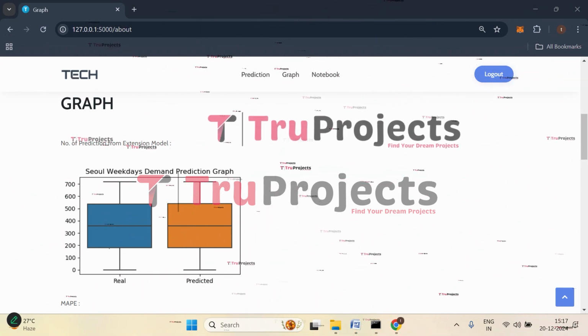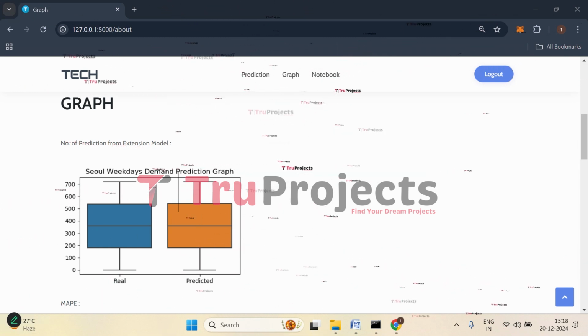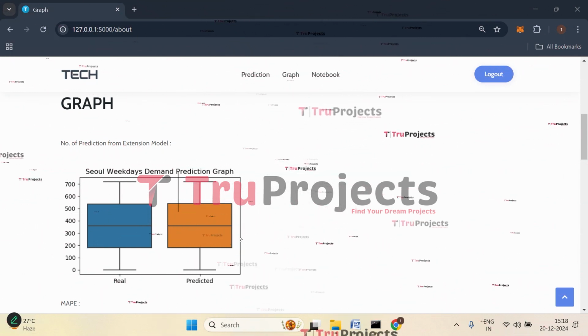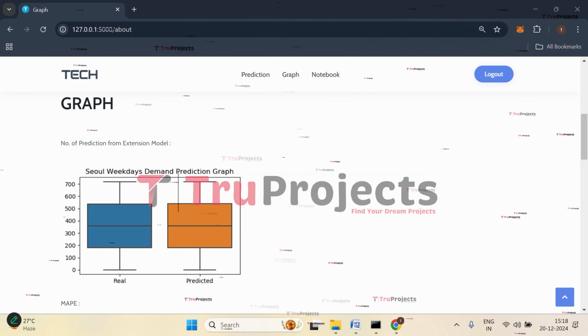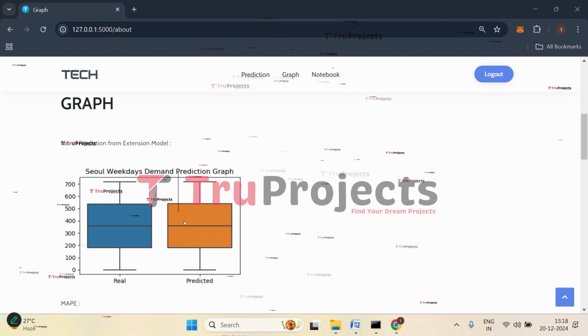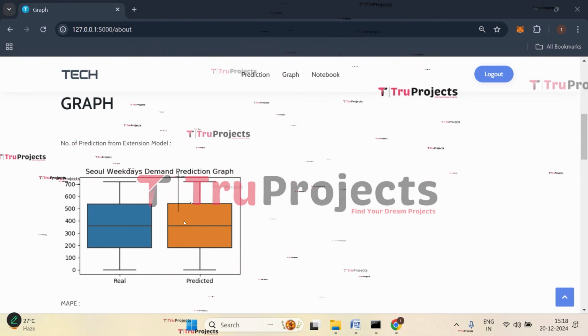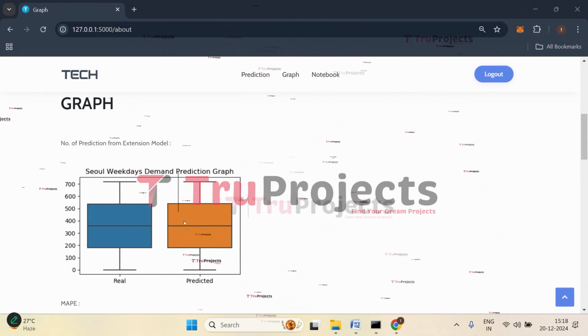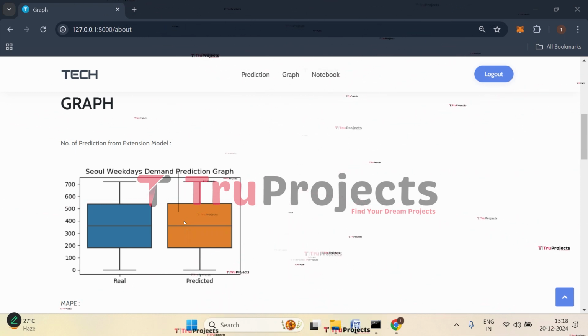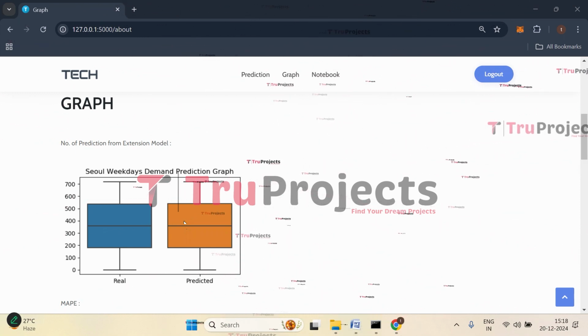Here we have two box plots. The first blue color box plot represents the count of the rented bikes, and the orange color predicted box plot represents the predicted count of the rented bikes. This is the prediction done by the extension model. If you observe, both of them are equal. That means the model is performing well in predicting the count of bikes rented.